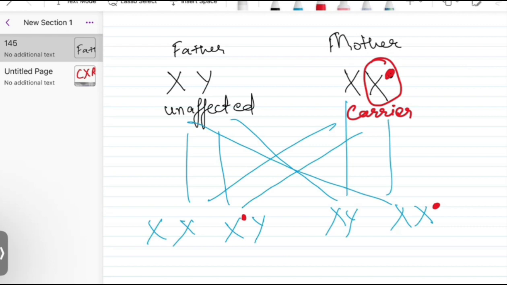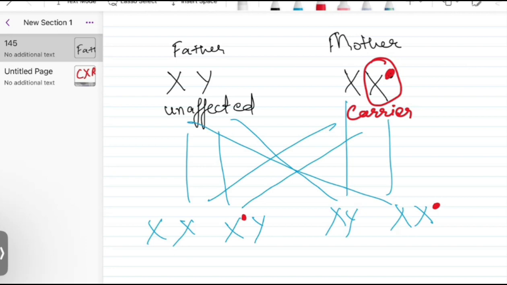Now, there are certain situations where they can ask you, what is the probability of a female child being a carrier? So it would be 1 raised to 4. Or, sorry, the probability of a female child being a carrier will be 1 raised to 2, because there are only two female children, right? So out of them, one is a carrier and one is normal. And in this situation, what is the probability of a male child being affected? So you have 1 raised to 2 again, because there are only two male children, right?